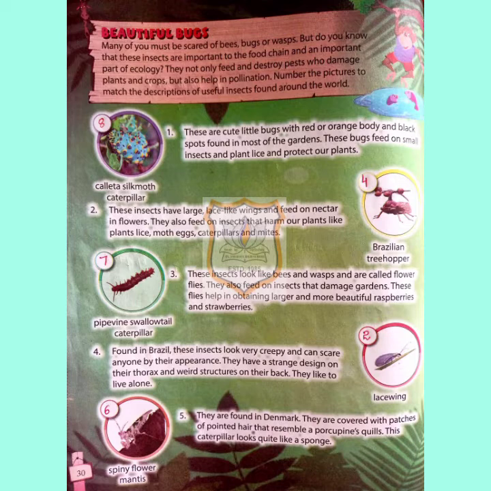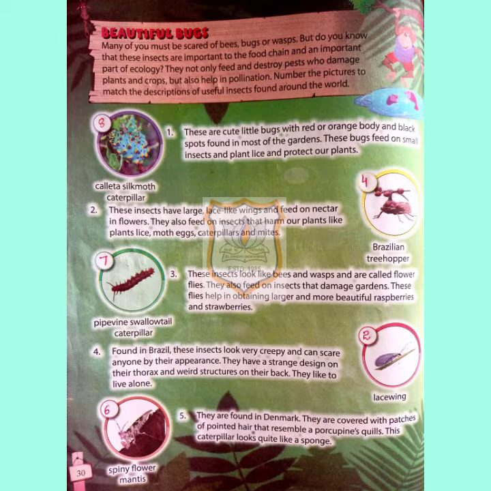Next, they are found in Denmark. They are covered with patches of pointed hair that resemble a porcupine's quills. This caterpillar looks quite like a sponge. So which insect is this? This is known as Calliteara pudibunda caterpillar. The name is Calliteara pudibunda caterpillar. Understood children?